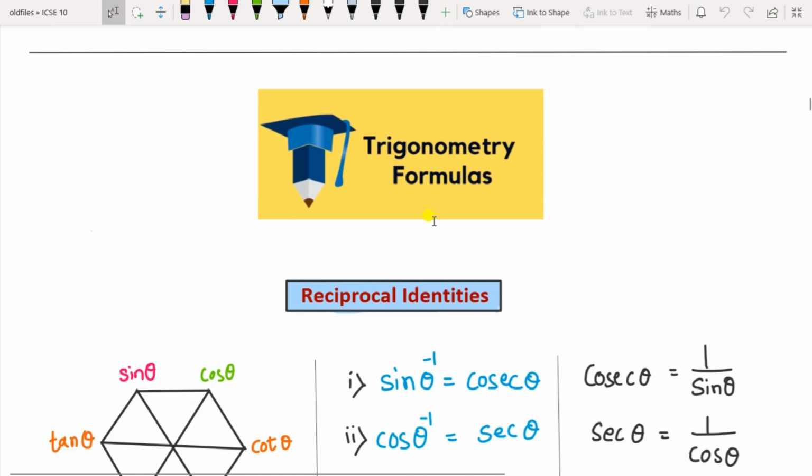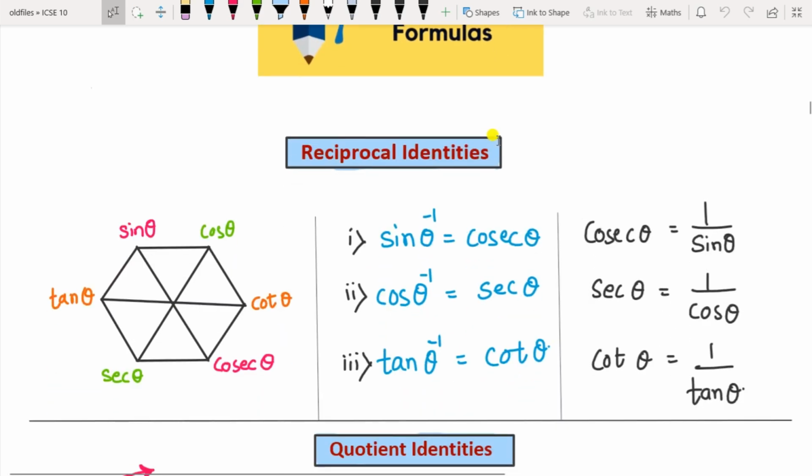Now the important part of any lesson is the formulas. Remembering the formulas is a little bit difficult, as this lesson is quite new to you. So to make your job easy, everything you have to work out on this regular hexagon. You have to remember this regular hexagon, and automatically you can get the formulas. So draw a regular hexagon and join its diagonals, and write sine, cos, cot, cosec, sec and tan in the clockwise direction.